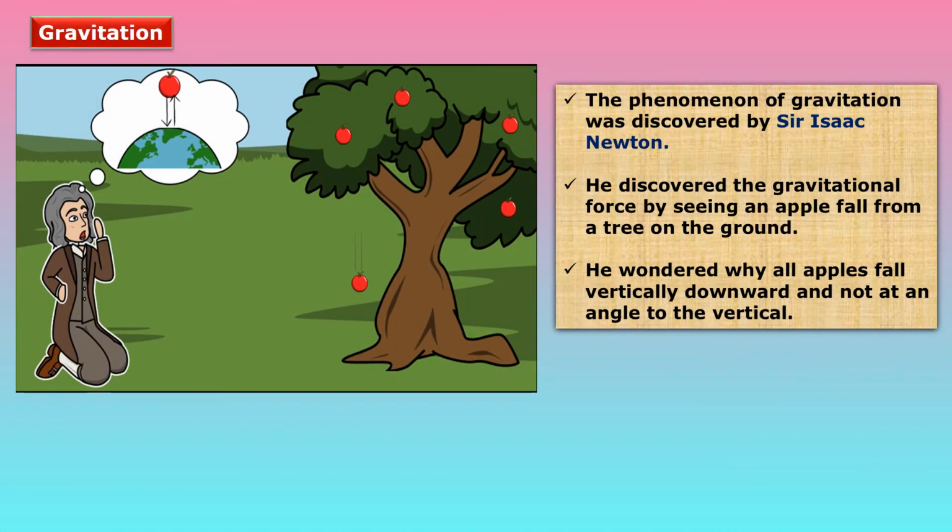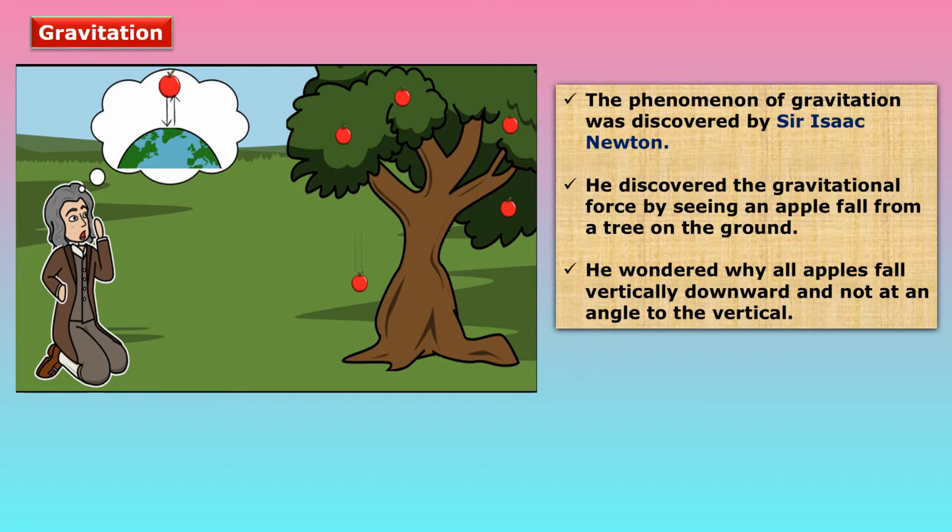Now, let us take more information about gravitation. The phenomenon of gravitation was discovered by Sir Isaac Newton. He discovered the gravitational force by seeing an apple fall from a tree on the ground. Means he was seated under the apple tree and he saw an apple coming from the tree and falling on the ground. So he wondered why all apples fall vertically downward and not at an angle to the vertical.